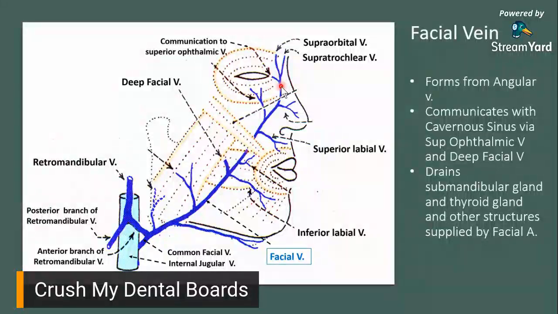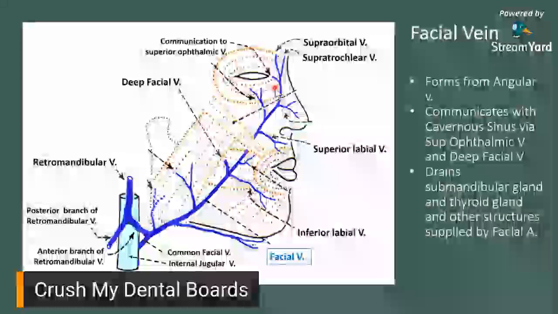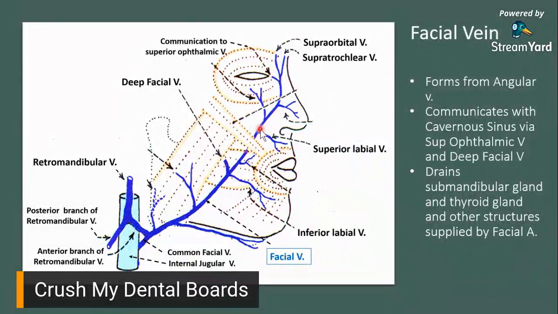So, paulit-ulit na sinasabi ko sa inyo, it communicates with the cavernous sinus somewhere here, via your superior ophthalmic vein, and it communicates to the pterygoid plexus here via your deep facial vein. So it connects to the pterygoid plexus through the deep facial vein, and then that pterygoid plexus would connect to emissary veins going to your cavernous sinus. Okay, so yun yung top part.